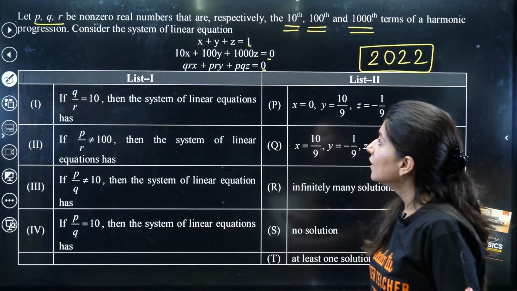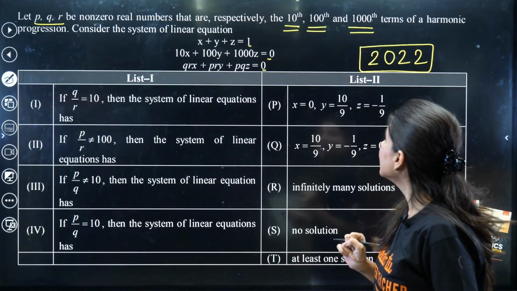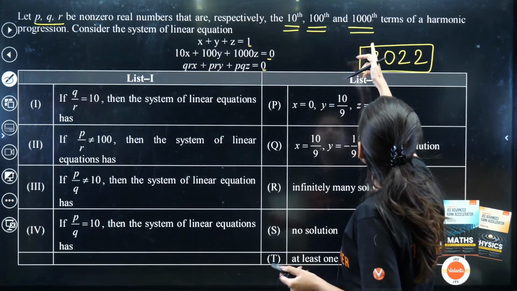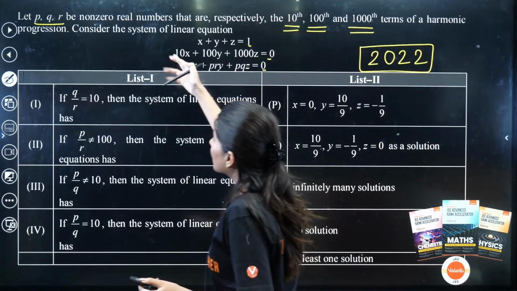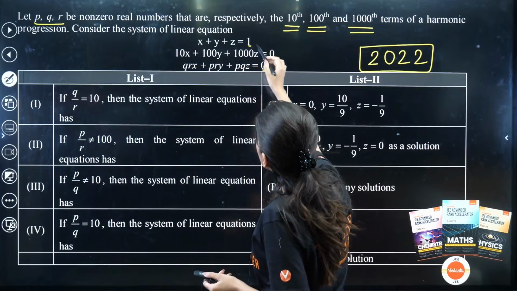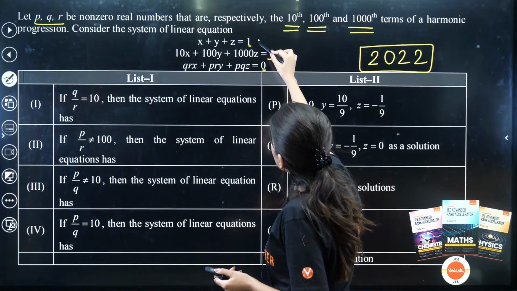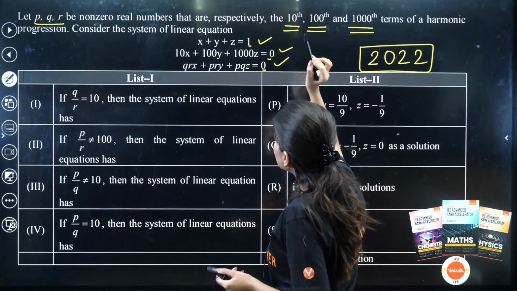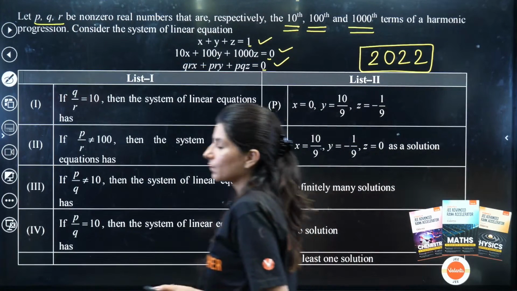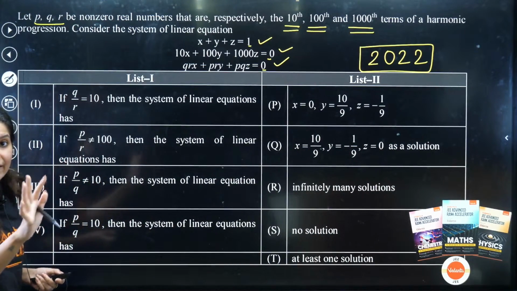Yes. So what they are telling us is that the 10th, 100th and 1000th terms of a harmonic progression are given by P, Q and R respectively. Consider the system of linear equations over here. So this is first, this is second, this is third. And now they are giving three types of things.